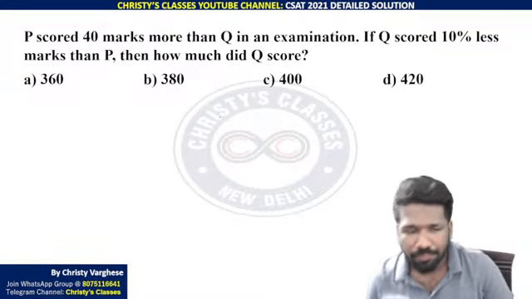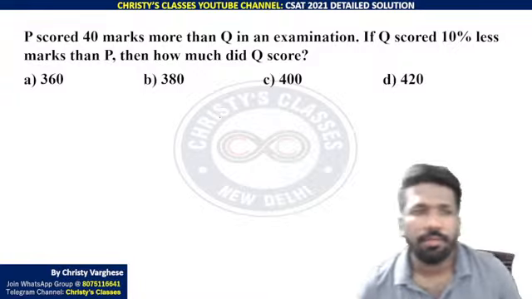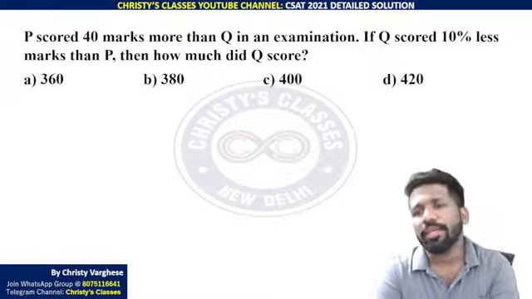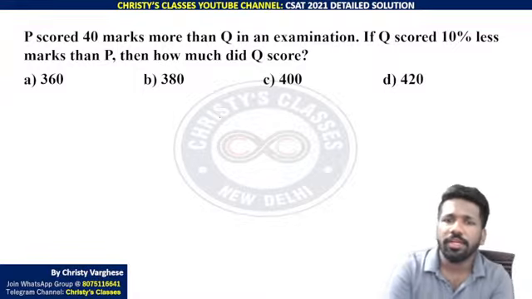Yeah, this one is another percentage based question. P scored 40 marks more than Q in an examination. If Q scored 10% less marks than P, then how much did Q score?